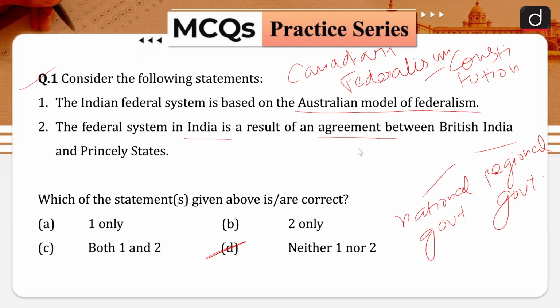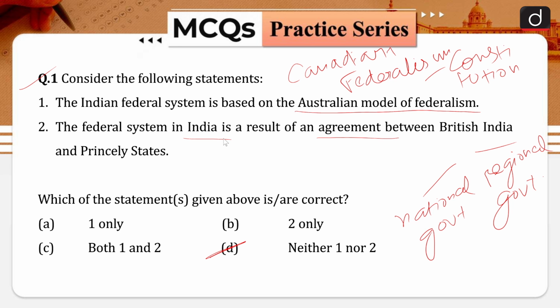So it is not based on the Australian model of federalism, rather it is based on the Canadian model of federalism. The process of formation of federation, that is, by way of disintegration, the preference of the term union and its centralizing tendency in case of emergency resembles the Canadian federalism, and that is why statement number 1 is incorrect. The Indian federalism is not the result of an agreement among the states like American federalism.